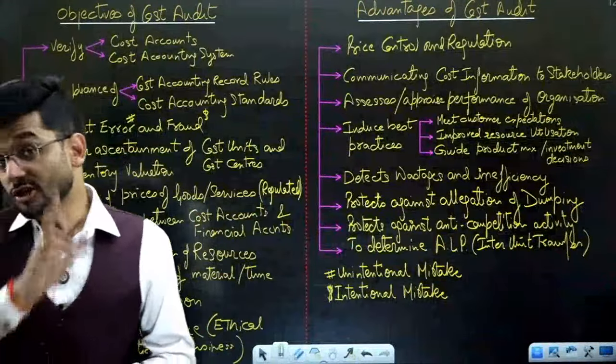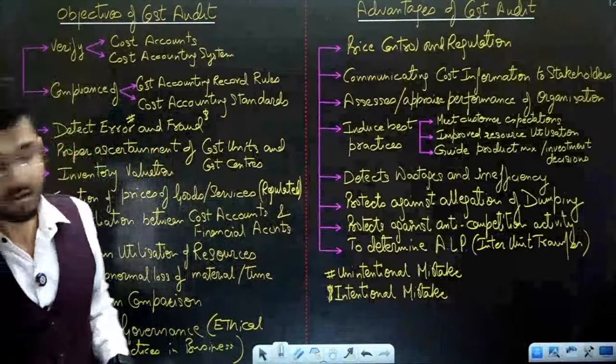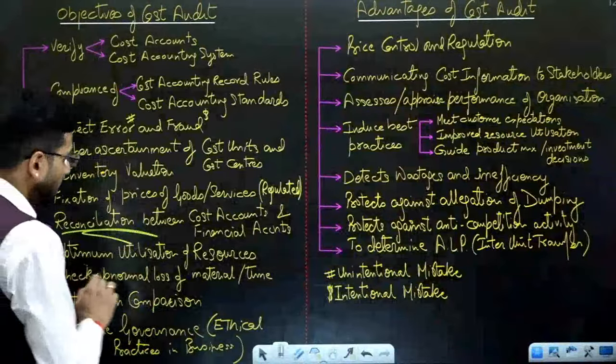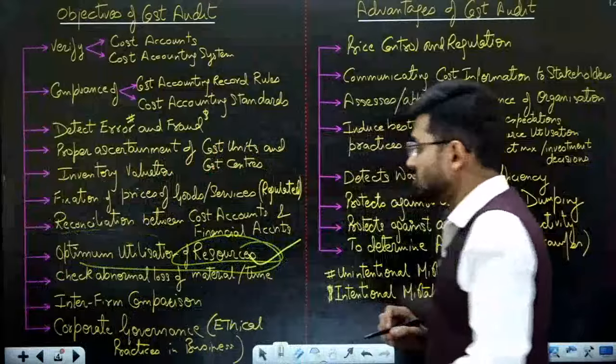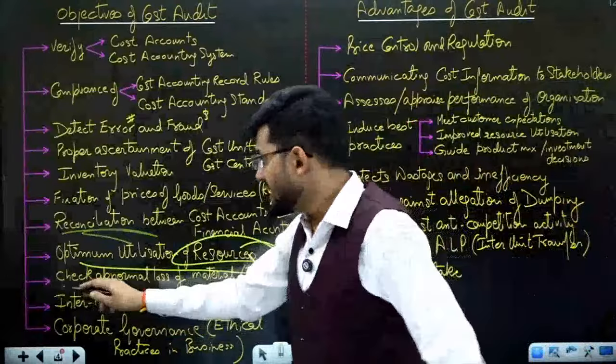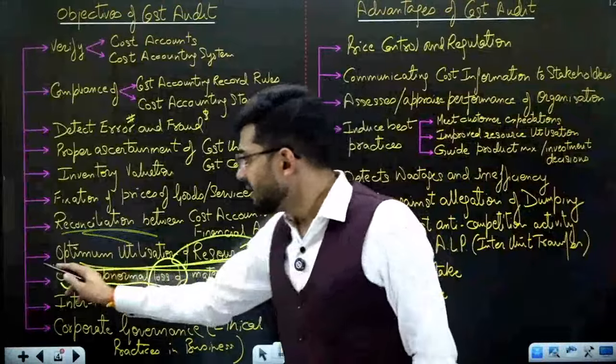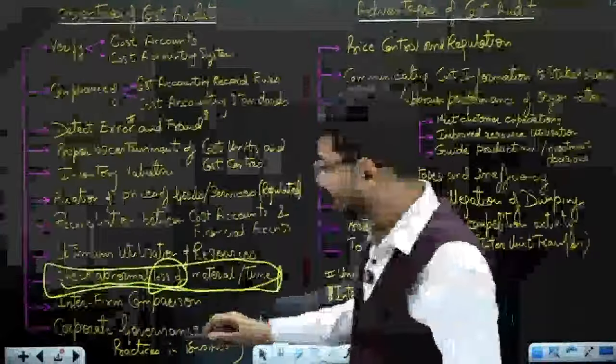Valuation of inventory. Yes, valuation of inventories might be different. Basis of accounting can also be different. Therefore, reconciliation is required. Optimum utilization of resources. Resources should be utilized optimally. Of course, check abnormal loss of material and time. If there's any abnormal loss of material and time is being wasted, you need to check that.